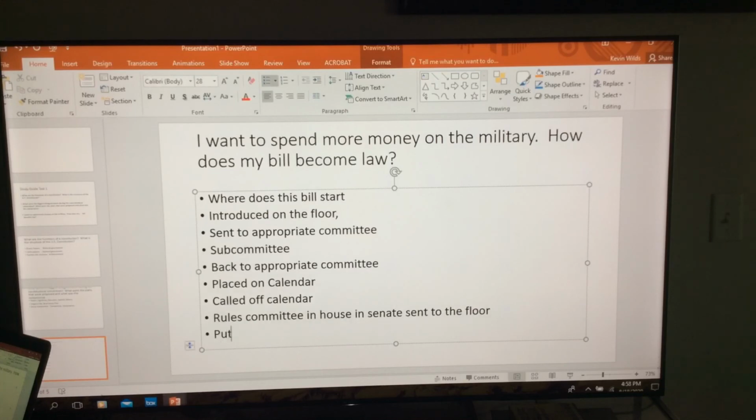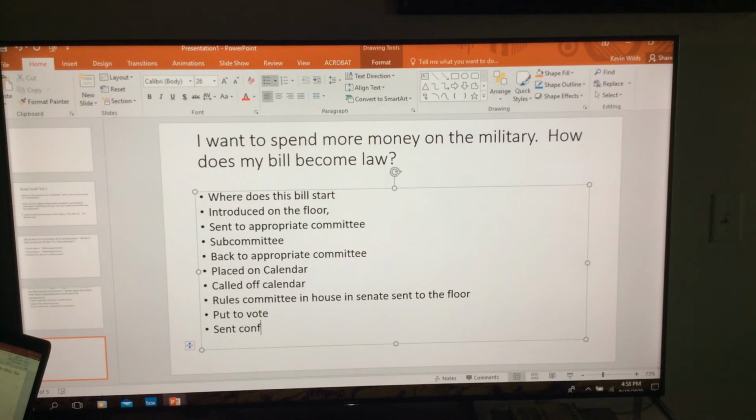You need to go through each of these steps in both houses. So you talk about the House and all the steps through the House, and then you go through the Senate and all the steps through the Senate. Then, as I mentioned before, it's sent to a conference committee. Conference committee works out differences between a House passed bill and a Senate passed bill. You need to explain all this stuff. You're not going to give me an outline of the essay question. You're going to give me an essay. So you write it up in essay format. Give me complete sentences. Talk about every step.